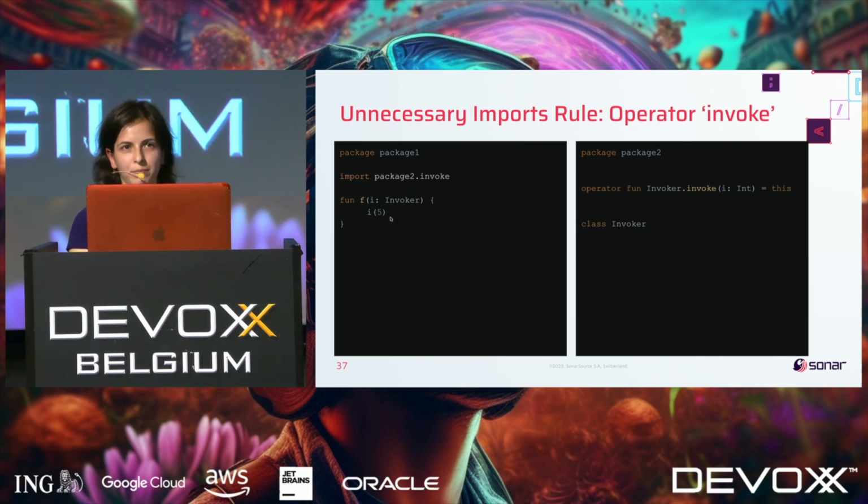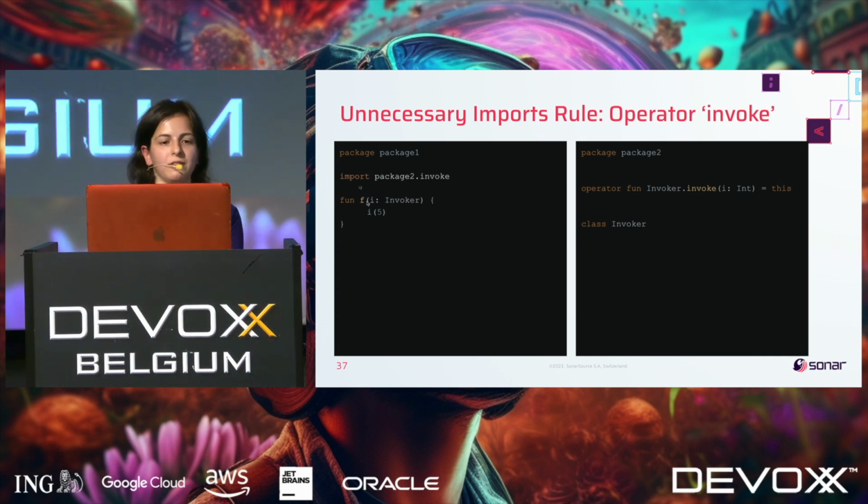However, for the imports, it's a big difference. So we need somehow to find all the possible calls and check if they're invoke or not. And of course, it's a very expensive operation, so we try to use lazy evaluation for this. But still, at the moment, we can do nothing with this because there is no difference between just calls or calls of the invoke operator.